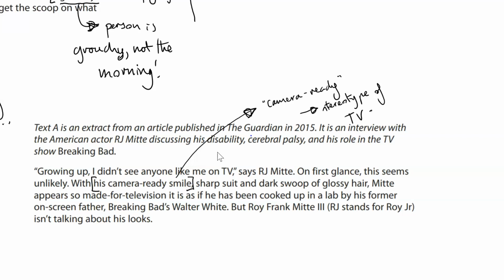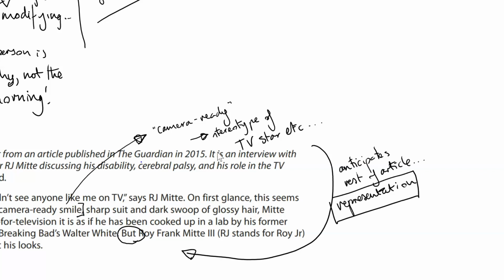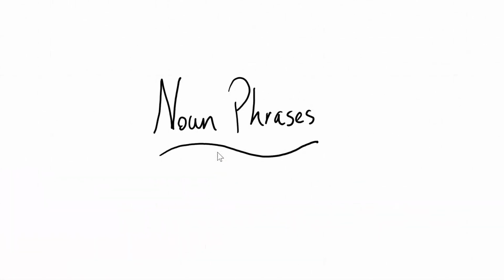And that's important because, as we know, things are changing in terms of representation on TV. And here we have a star who's got cerebral palsy, and that's what the feature interview goes on to talk about. It anticipates, if you like, what's going to happen later on and how things are changing in TV in terms of representation. So there we are, noun phrases done. Thanks very much.